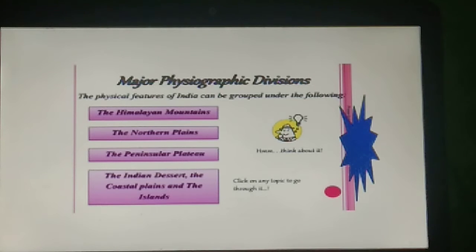Now if we move further, this is a very important topic, class. What are the major physiographic divisions? It is divided into 6 parts. So there are 6 physiographic divisions. First one is the Himalayas, then northern plains, peninsular plateau, Indian desert, coastal plains and the last one is the islands.